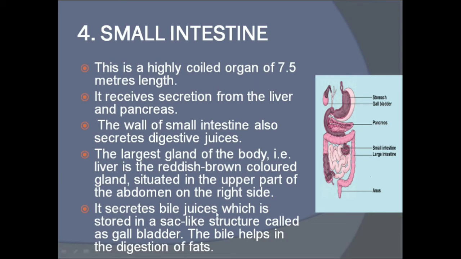It secretes bile juice, which is stored in a sac-like structure called the gallbladder. The bile helps in the digestion of fats. Now what does this liver do? It secretes the bile juice, which is stored in the gallbladder. Carefully observe the picture. You can see this is the gallbladder. So the liver secretes bile juice, and it is stored in the gallbladder, which helps in the digestion of fats.